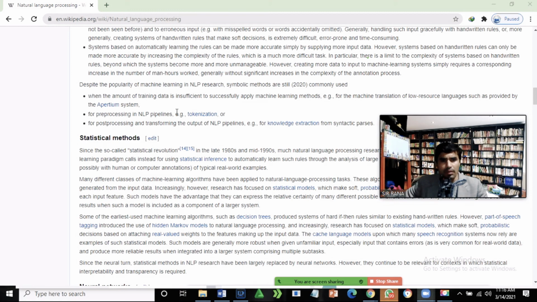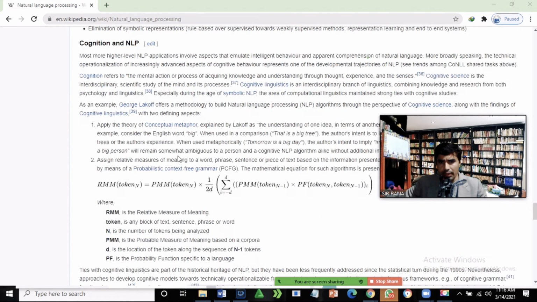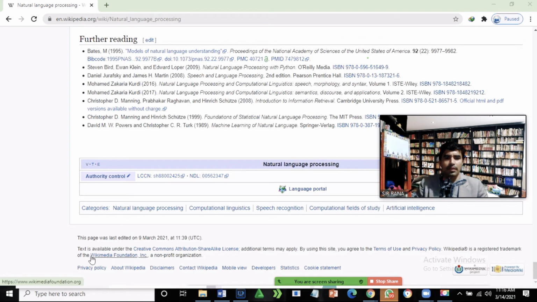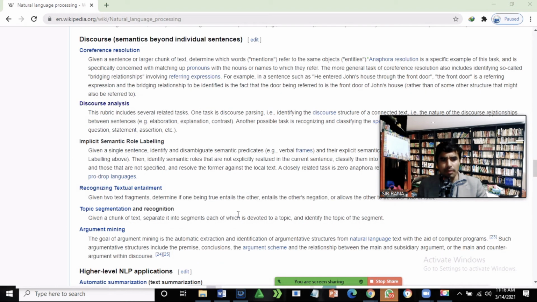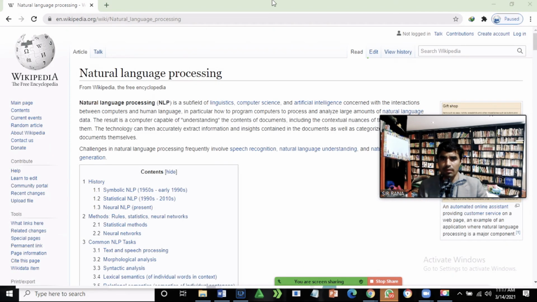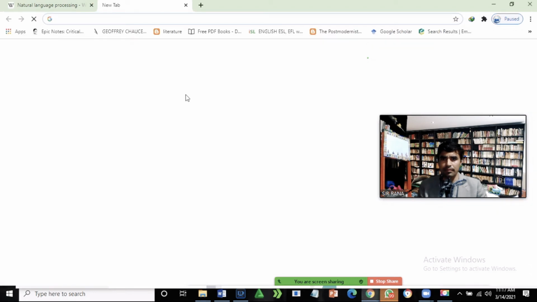Google Scholar. Over here, if you want to find something related to NLP, you find some references, but these references are not suitable for us, because we can't use them as a reference. We need a primary source. So let's go to Google Scholar. For that we need to come over here and write Google Scholar.